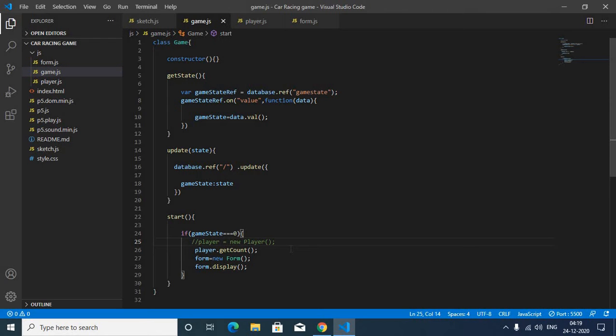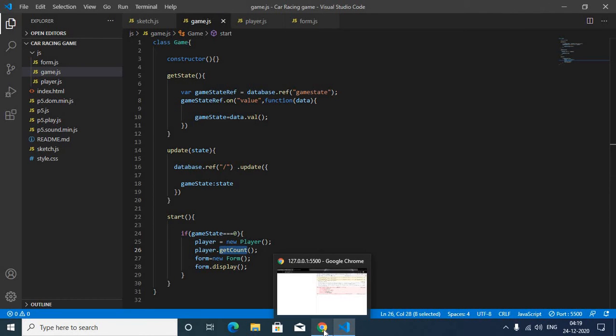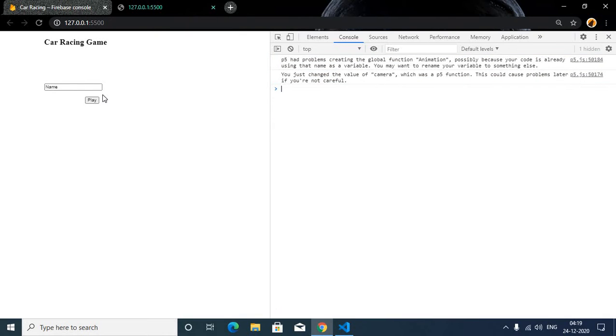First of all you have to make a variable, this player, and assign it as new Player, and then player.getCount. Only then will it be able to find where this getCount function is. Save it and you can see here.